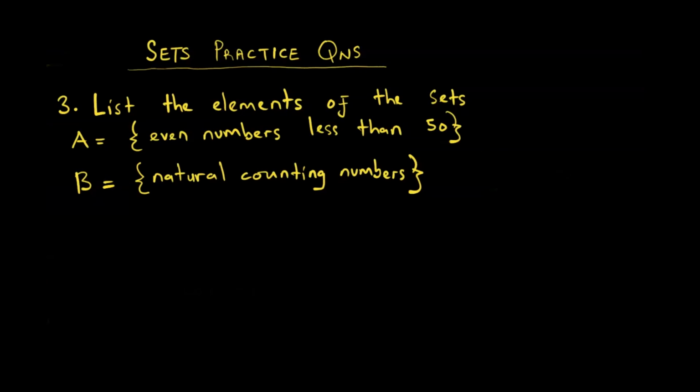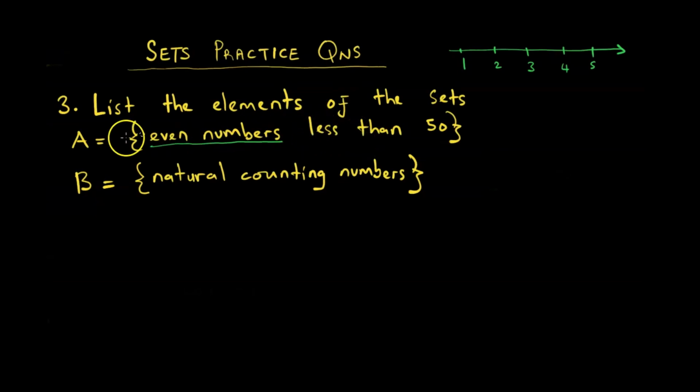Number 3 iri kuti list the elements of the sets A, even numbers less than 50. Saka I don't think I have to re-explain what an even number is. Asi kana zviri needful, let us say we have a number line like this. So this is 1, 2, 3, 4, 5, and so on up to infinity.